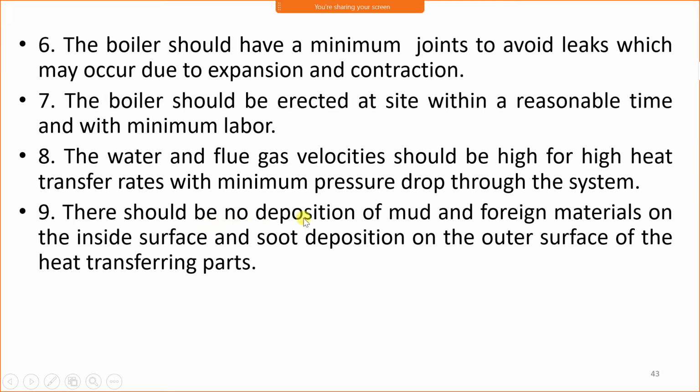There should be no deposition of mud and foreign material on the inside surface and no soot deposition on the outer surface of the heat transfer parts. When water is supplied to the boiler, it contains some impurities. When water is converted into steam, those impurities settle down in the tubes of the boiler itself.